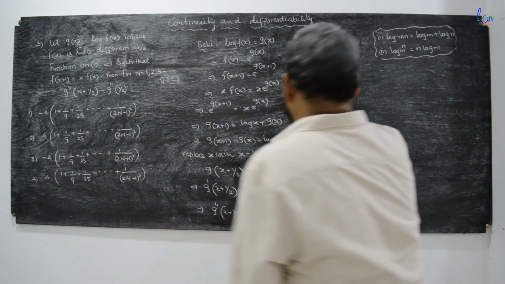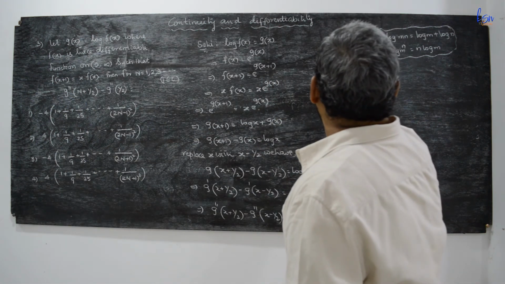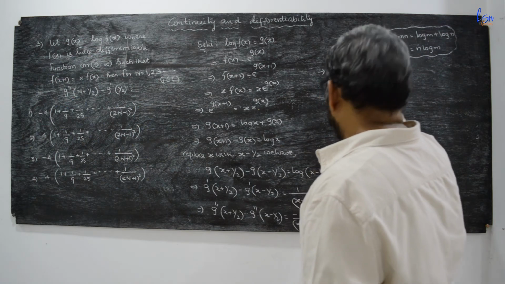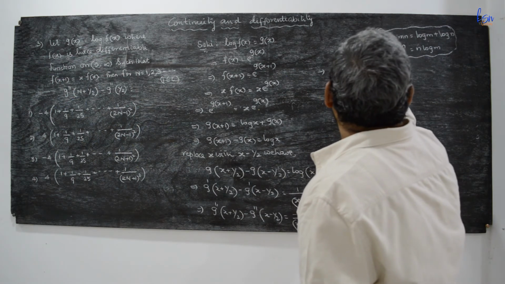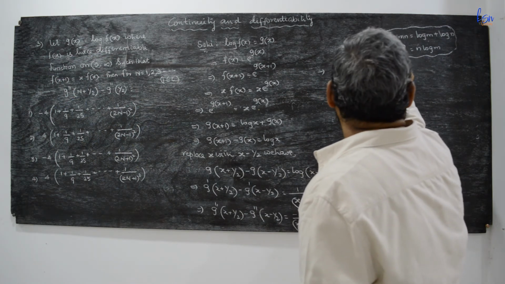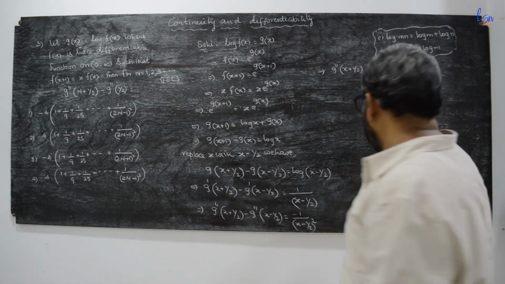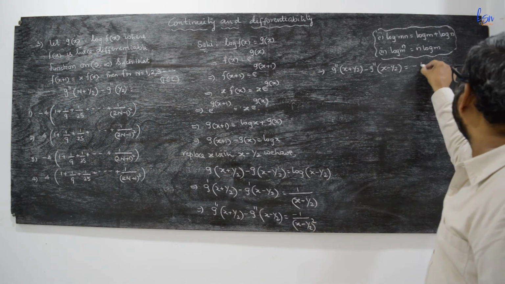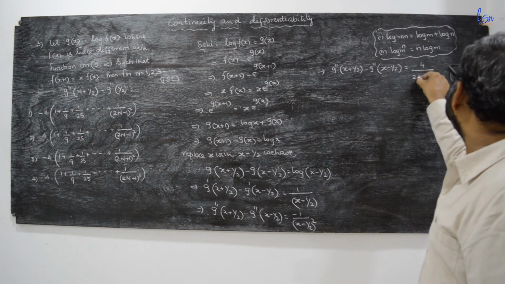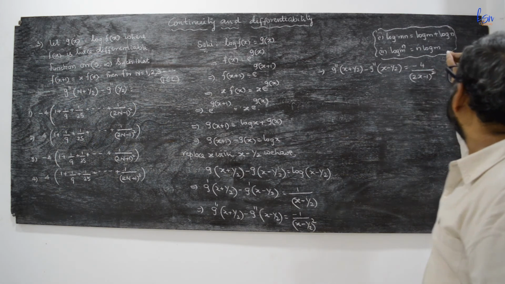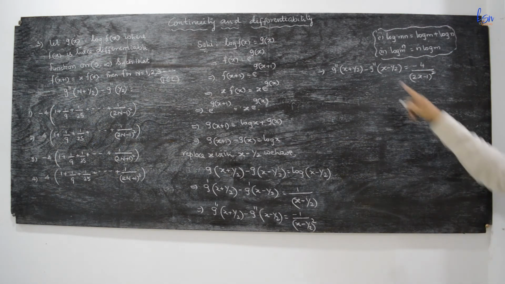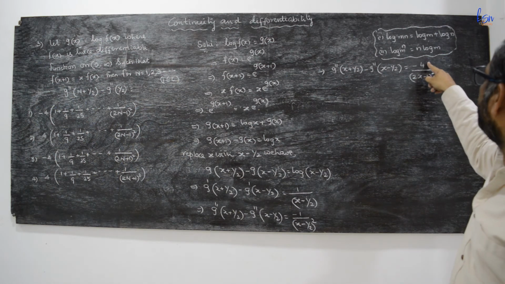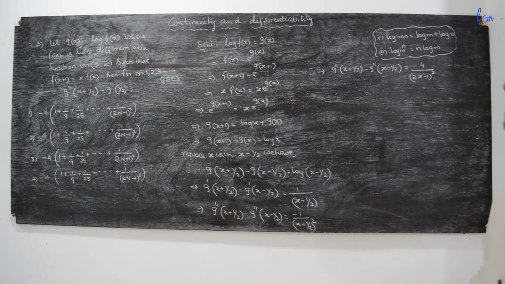So it can be written as g double dash of (x plus a half) minus g double dash of (x minus a half) is equal to, this is (2x minus 1 by 2) whole square, that is minus 4 by (2x minus 1) whole square.